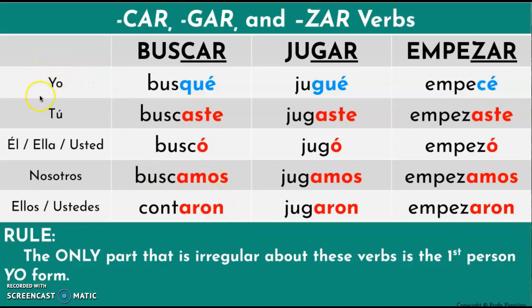But for the yo form, it would change to QUE. For the gar verbs, it would change to GUE. And for the zar verbs, it would change to CE.